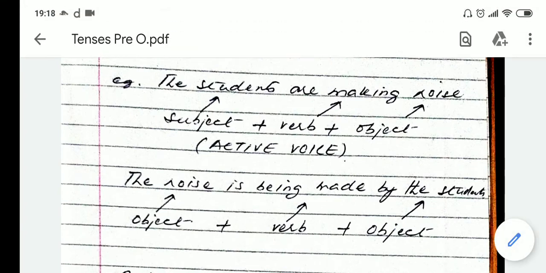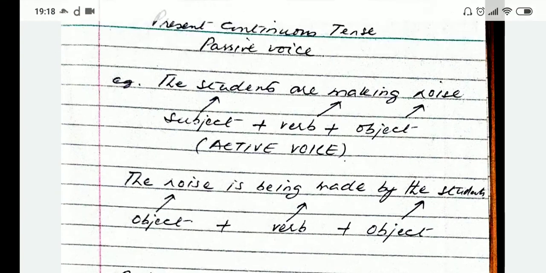Made, and we know that we always use which form of the verb? Third form of the verb. The third form of make is made. First form is make, second is made, and third is also made, and the subject comes in the end. The noise is being made by the students.